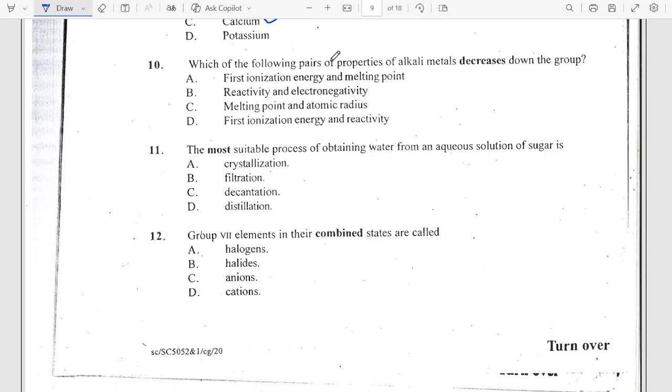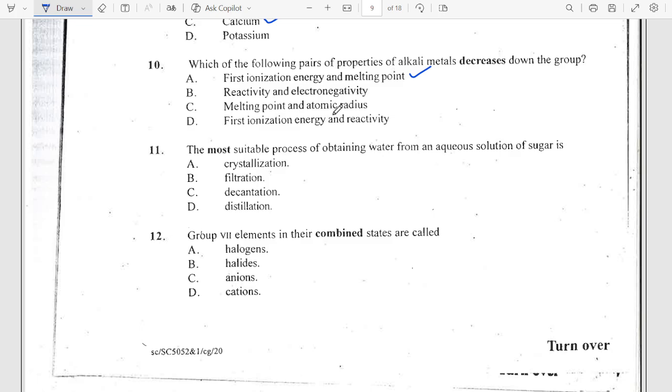Okay, number 10, which of the following pairs of properties of alkaline metals decreases down the group? Okay, that decreases down the group. Let me see. Yeah, the answer is A. A is correct. The reason B cannot be the answer is because reactivity actually increases down the group. As you go down the group, they are more reactive than when you go up.